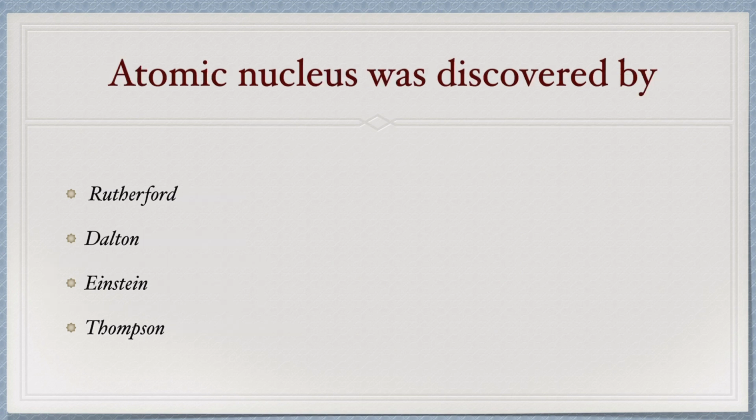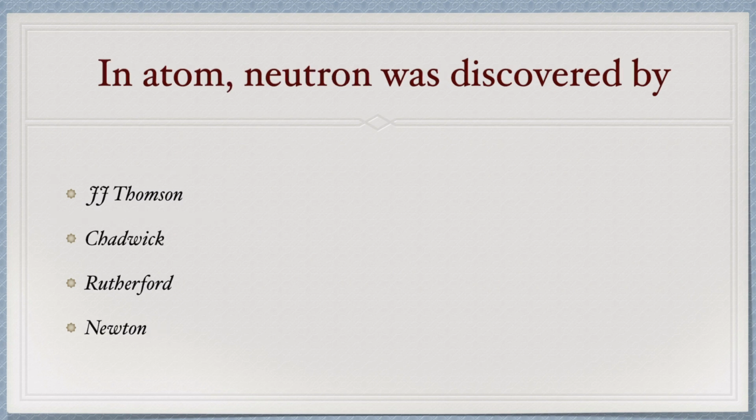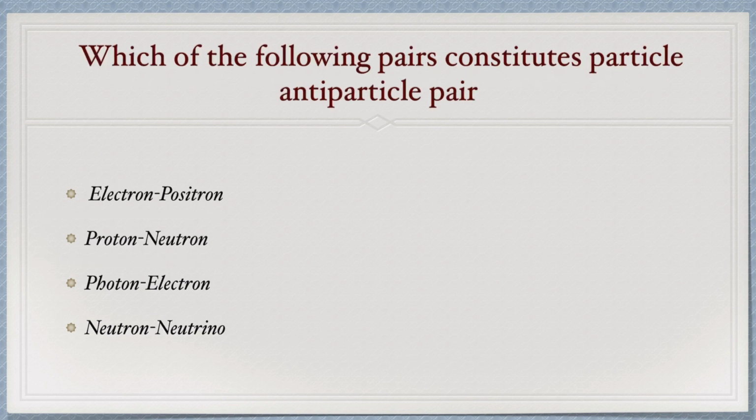Next is: the atomic nucleus was discovered by. The atomic nucleus was discovered by Rutherford. So option A will be the correct one. Next is: in the atom, the neutron was discovered by. The neutron was discovered by Chadwick. So option second will be the correct one. Next is: which of the following pairs constitutes a particle-antiparticle pair. Electron and positron, that is option A, will be the correct one.